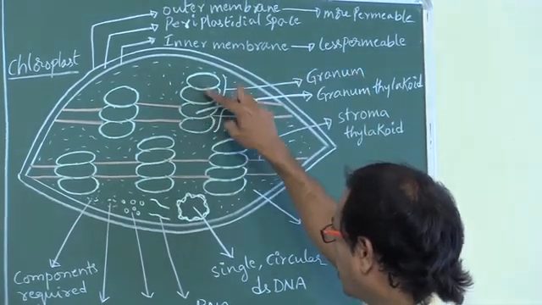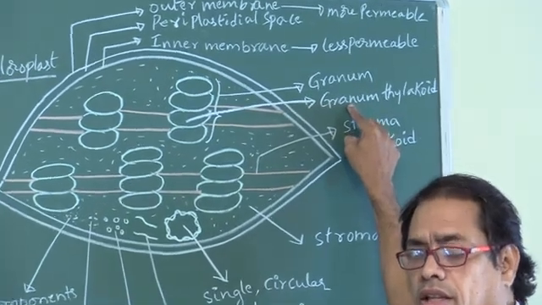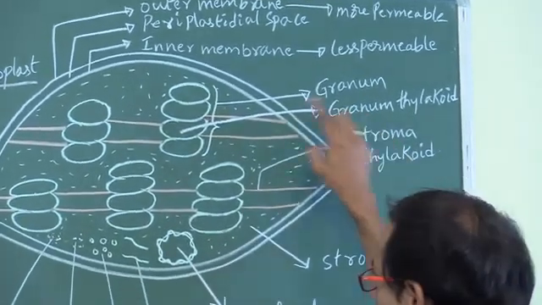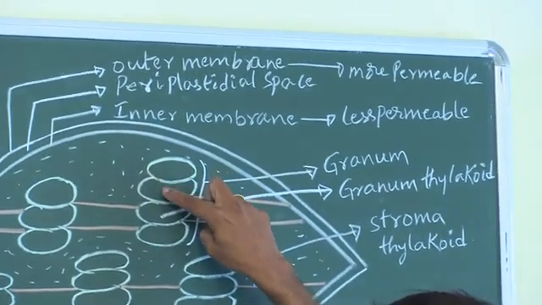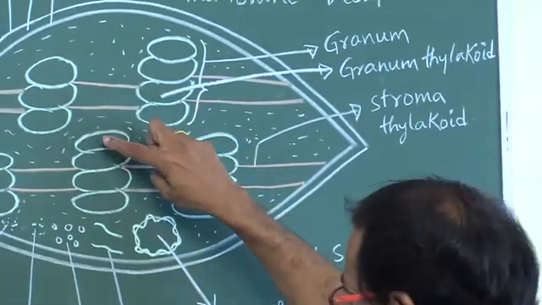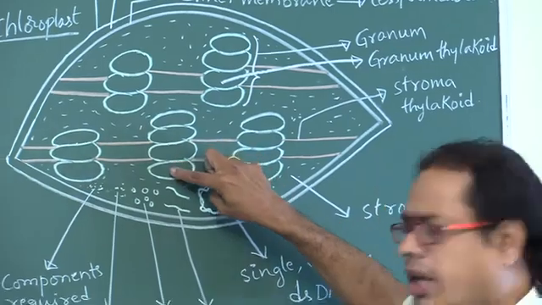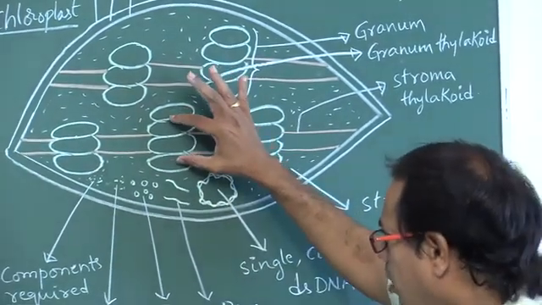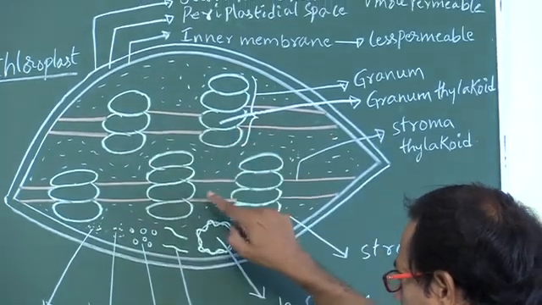Each thylakoid in granum is called granum thylakoid. The thylakoids in granum are called granum thylakoids. So this is granum thylakoid, granum thylakoid, granum thylakoid, and so on. This is one granum, this is another granum. These two grana are connected by